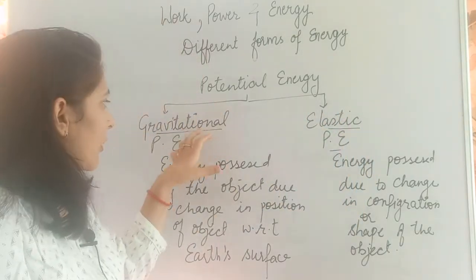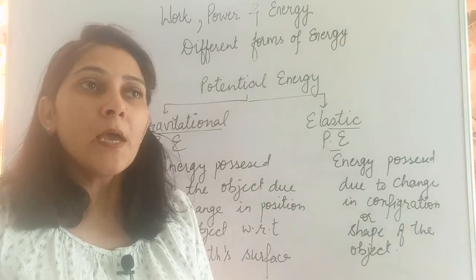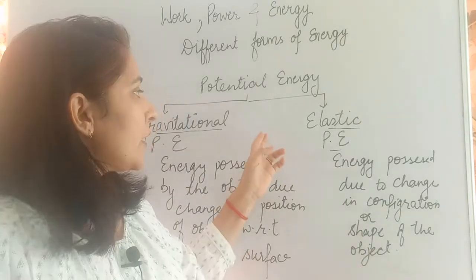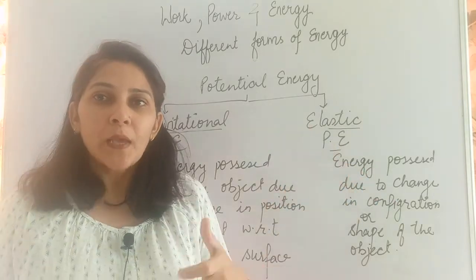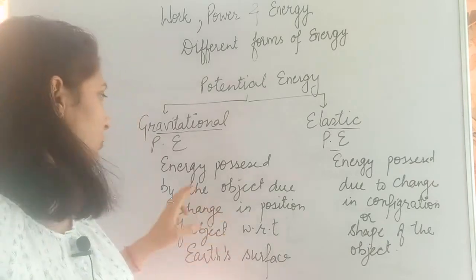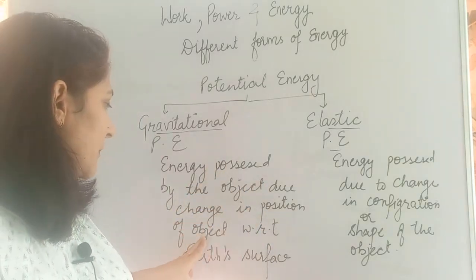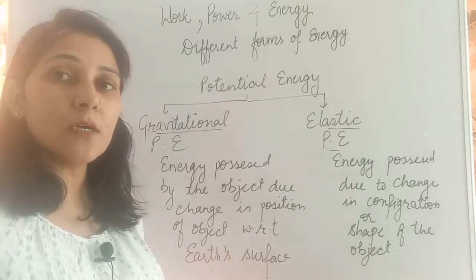Now let us study these two in detail, how we got the formula for potential energy, and in terms of work done, how we can write down the definition of these two. Let us start with the first one, that is gravitational potential energy. As I told you, this is the energy possessed by the object due to change in its position with respect to the Earth's surface.